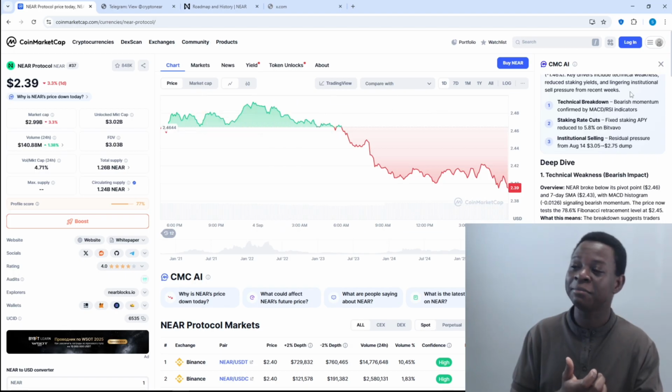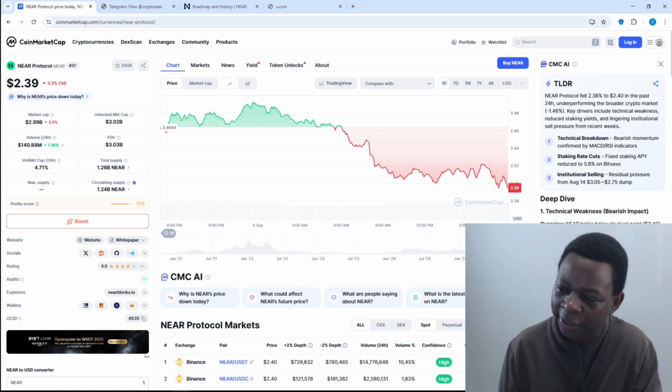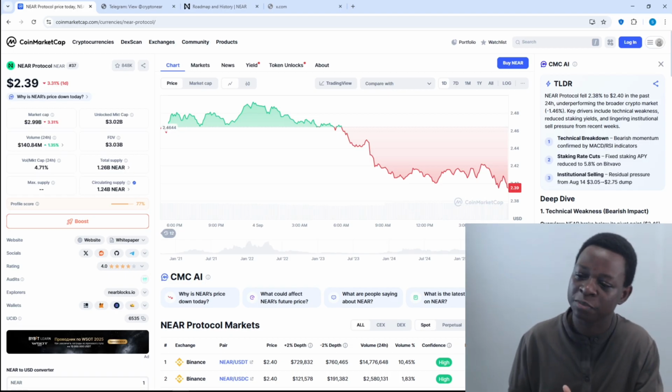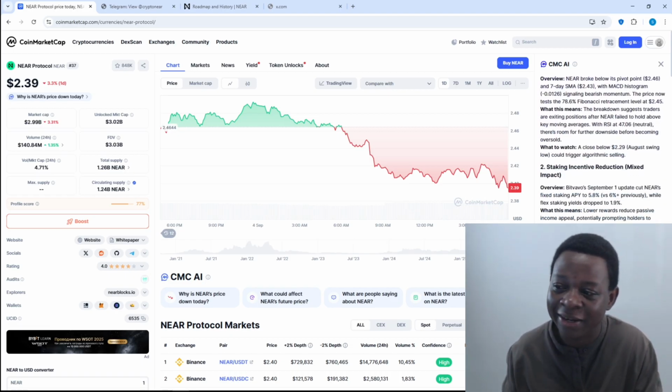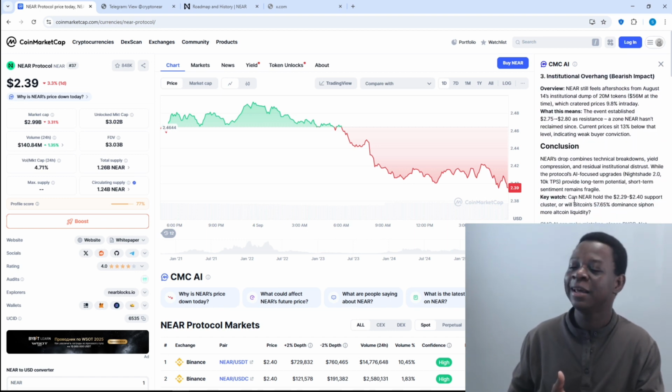This is CoinMarketCap's AI, which is going to analyze for you and going to tell you, okay, this coin, for example, NEAR, broke below its pivot point with MACD histogram signaling bearish momentum. The price now tests the 78.6% Fibonacci retracement level. What does this mean? You can go ahead and read through exactly. Read through, ladies and gentlemen, exactly what it's saying. And come and look around.